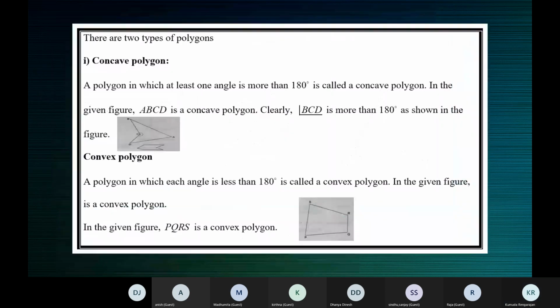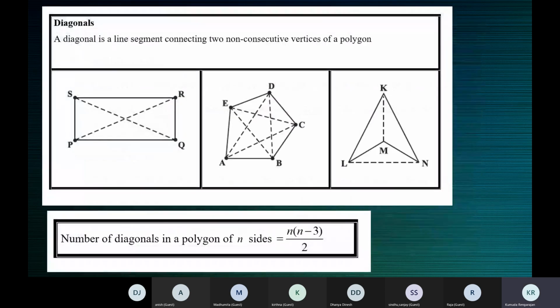All right. So the keywords are only these. At least one angle more than 180. All angles less than 180. These are the phrases. You don't have to remember the whole thing, just the key phrases. At least one angle more than 180 degrees.